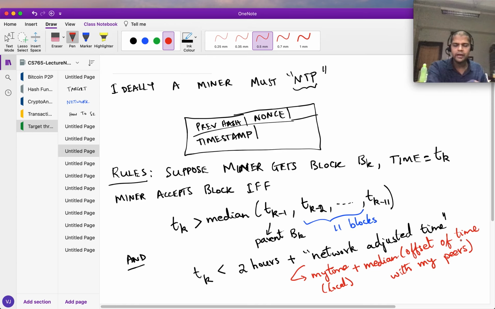Okay, so if my clock is terribly off the real global time, then what this is going to do is get me closer to the correct time, because most of my neighbors will have the correct time, and so this offset is going to fix my local time. Right? So this is going to be roughly the correct time, assuming that most of my neighbors have the correct time. And I add 2 hours to that, and I don't allow a timestamp larger than that. Okay, so this is what the Bitcoin rules specify.